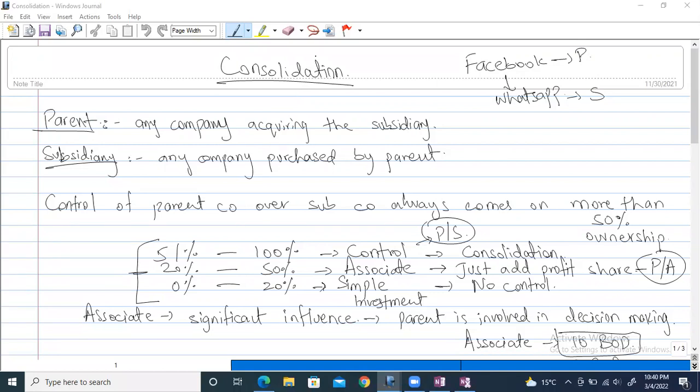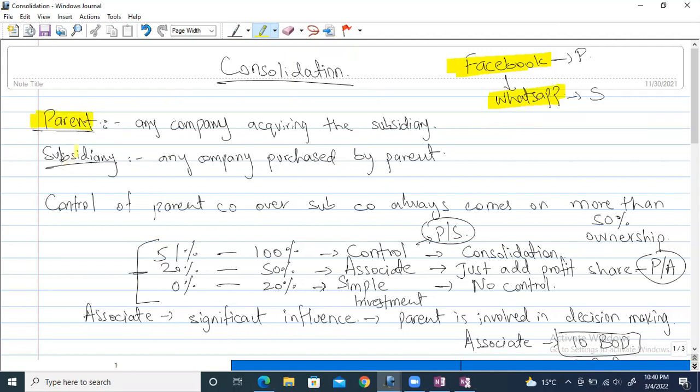Fortunately, the notes I just found out are available over here with me, so let's discuss these from here. For consolidation there are two main words used over here. Like I just told you, one company is acquiring the other company, and I've given the example over here, like Facebook acquired WhatsApp. So the first word you can see over here is called parent.